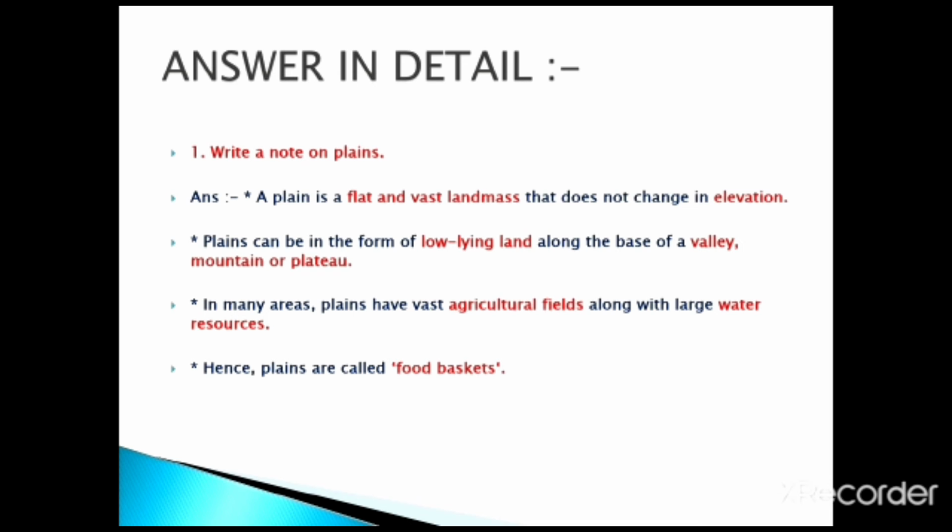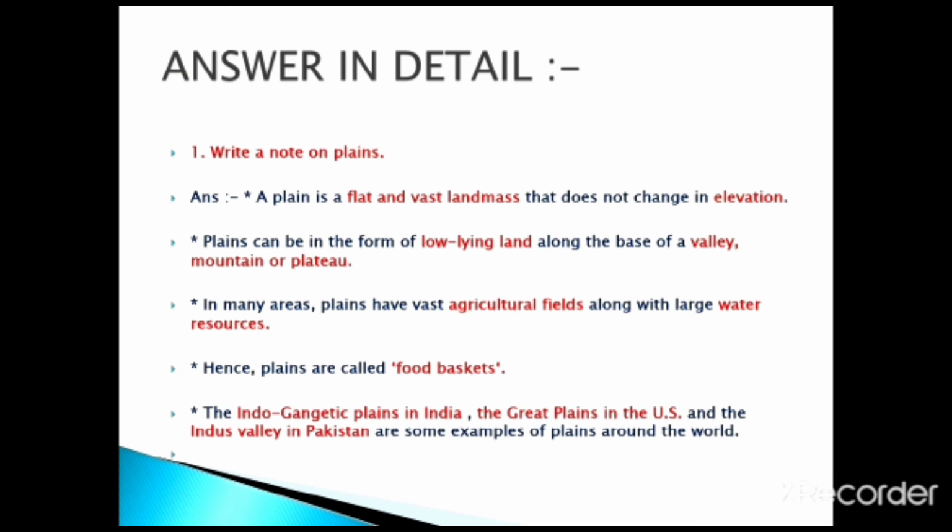Once again, a plain is a flat and vast land mass that does not change in elevation. Plains can be in the form of low-lying land along the base of valleys, mountain or plateau. The Indo-Gangetic Plains in India, the Great Plains in the USA and the Indus Valley in Pakistan are some examples of plains around the world.